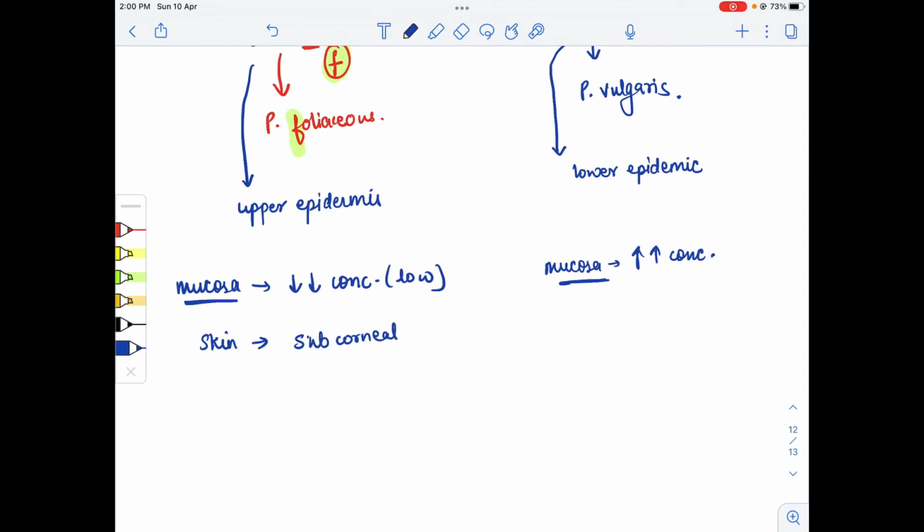For vulgaris the split is suprabasal, meaning above the basal layer. Sub means below and supra means above. So this is the split.